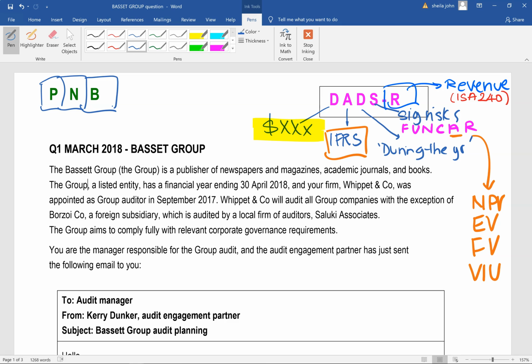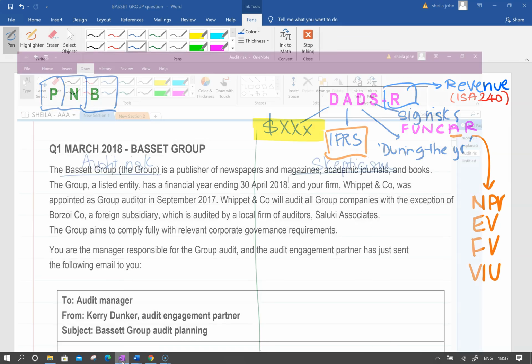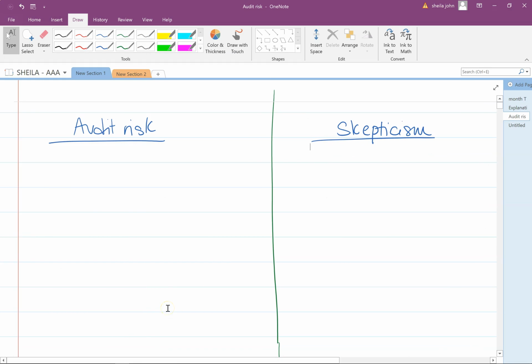So let's go and read the scenario here. And reading, we are going to try and build up our answer. So I've already opened up a worksheet. If you're doing this in the exam, you'd probably open up 2 columns if you're doing paper-based exams, or if you are already on the CBE, then you're going to open up a table. You can either use a scratch pad, or you can open up a table inside your answer, and then after you finish writing out the answer, just delete the whole table itself.